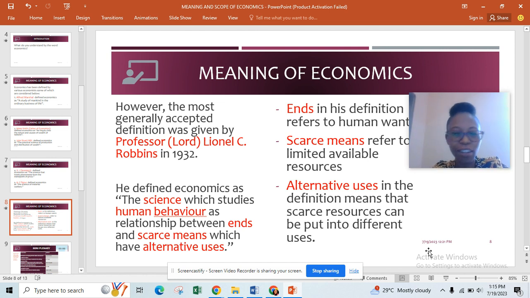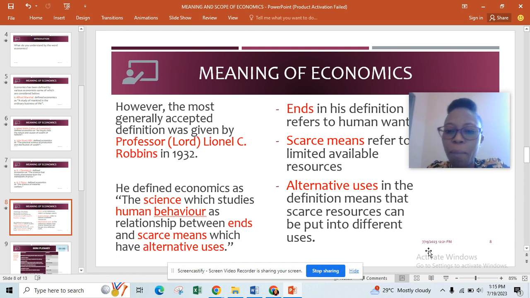I don't know if you've heard the axiom, the end justifies the means. That means the wants in this scenario will tell us what resources or what means we're going to use to satisfy them. So means here refer to the way we are going to satisfy our wants. You understand? The means through which the ends or the wants are satisfied.